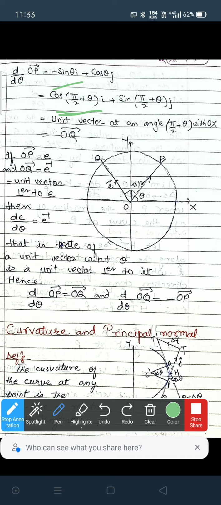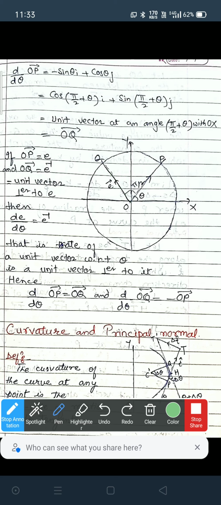That is, cos of some angle into i and sin of that angle into j. This means it is also a unit vector at an angle pi by 2 plus theta. Add a right angle to theta to get pi by 2 plus theta, meaning this is perpendicular to OP, and this is equal to OQ.